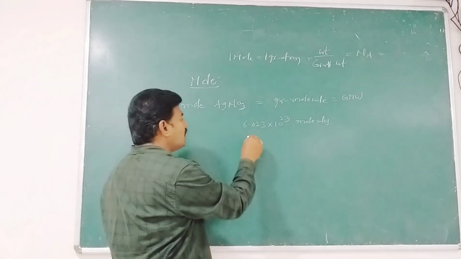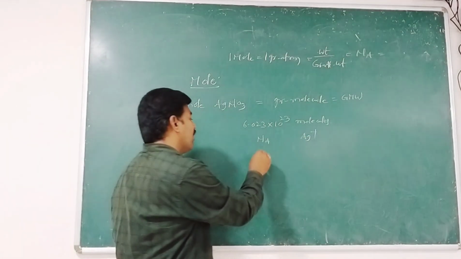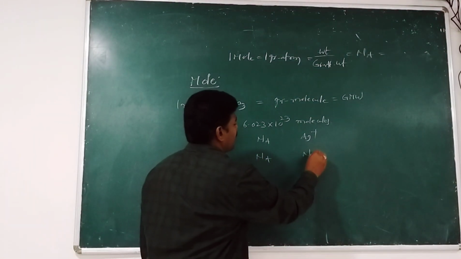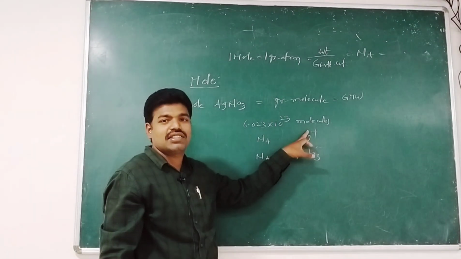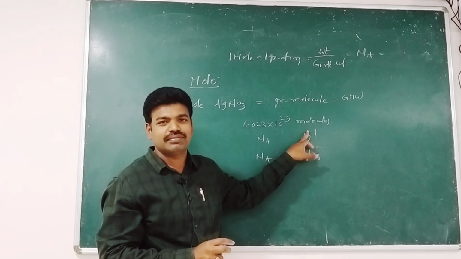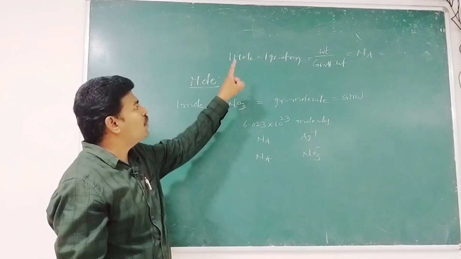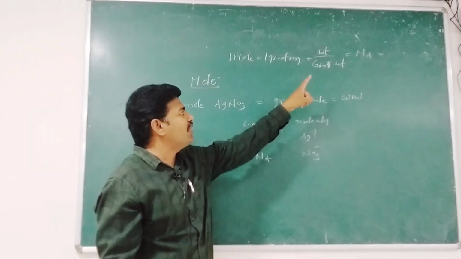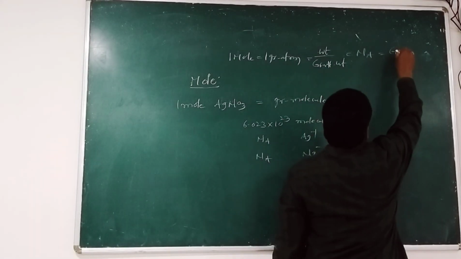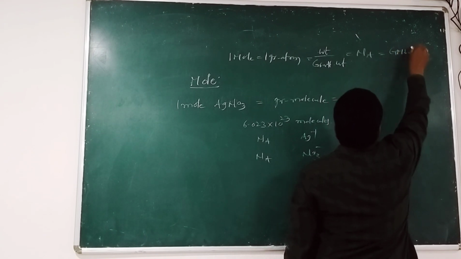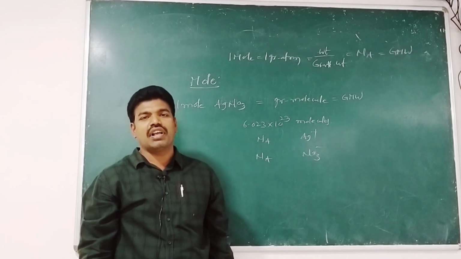That is, Avogadro number of Ag plus ions and Avogadro number of NO3 minus ions, and of course these Ag plus and NO3 minus ions are held together by ionic bonds. Therefore, 1 mole is equal to 1 gram atom, is equal to weight by gram atomic weight into Avogadro number of atoms, and is equal to gram molecule or gram molecular weight.